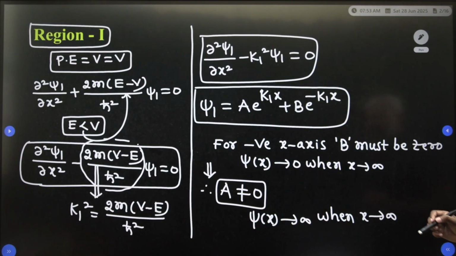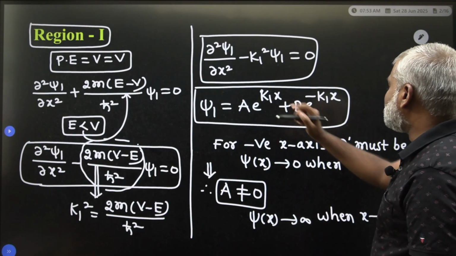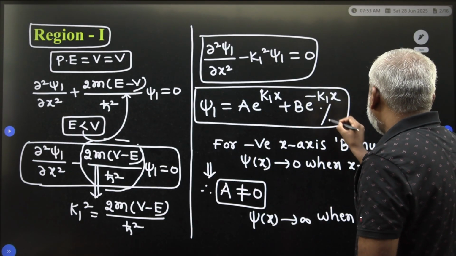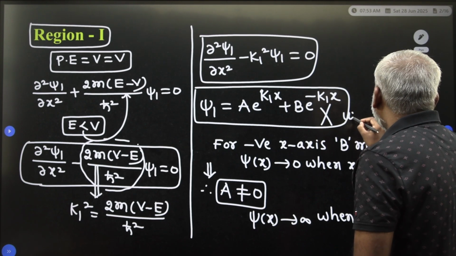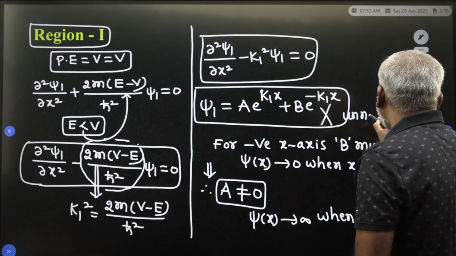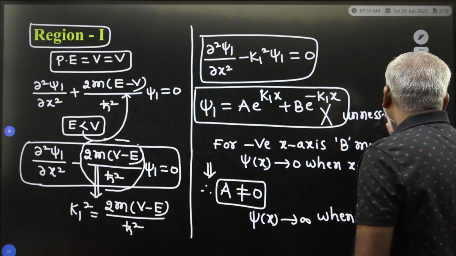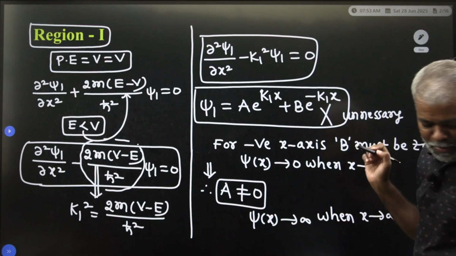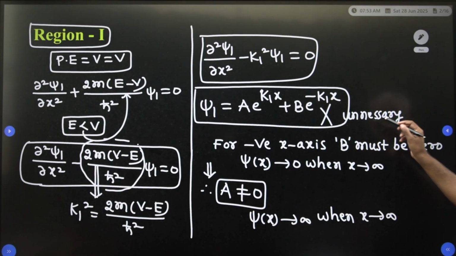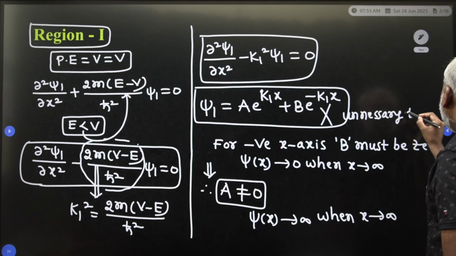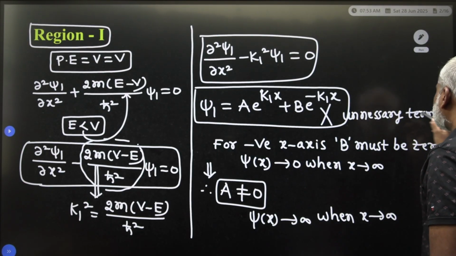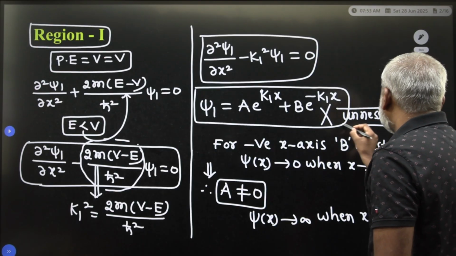So that is why you have to consider the A term, and the B term is an unnecessary term, an unacceptable term.